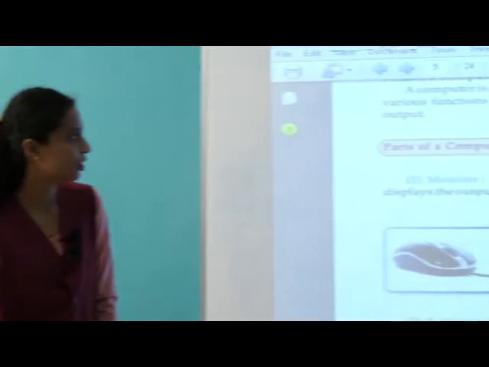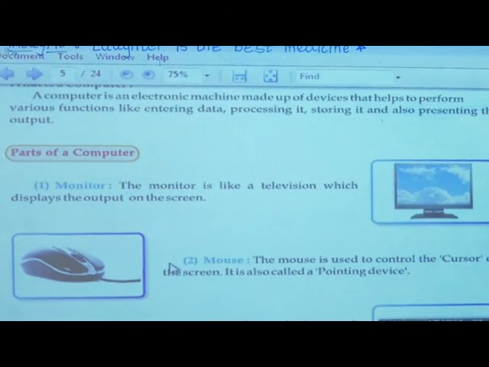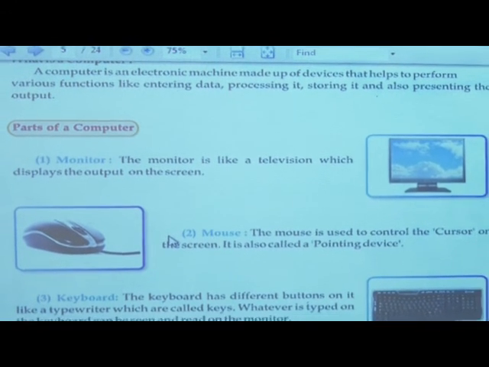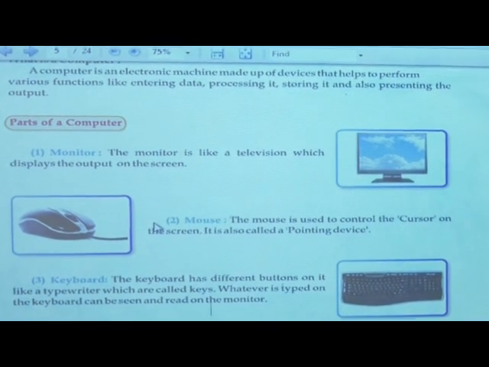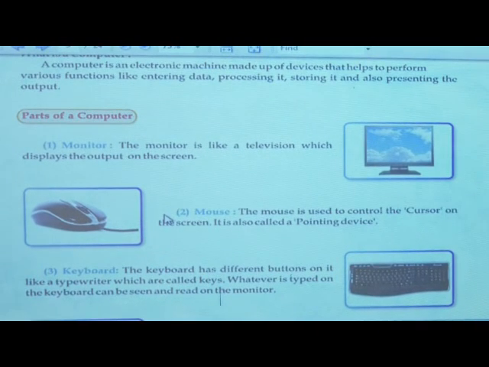First part is monitor. Same like that, you have one device at your home. Which is that device? Yes, good. TV. TV is like a monitor. Monitor is an output device. Why is it called an output device? Because whatever we are doing in a computer is displayed on the monitor. That's why monitor is called an output device.